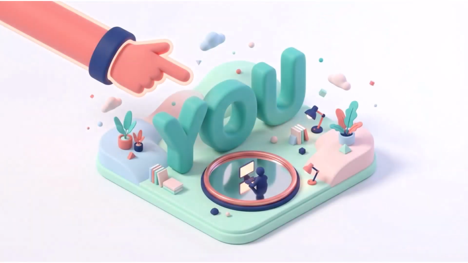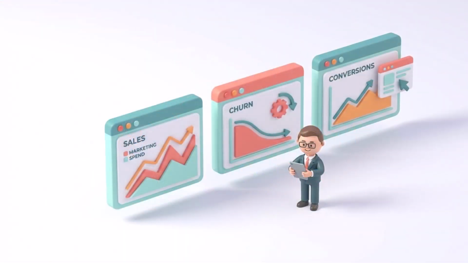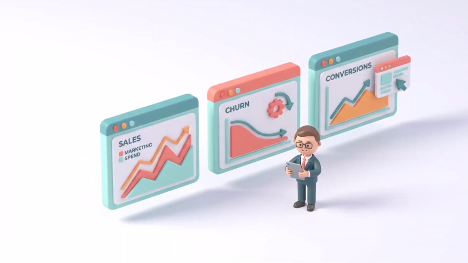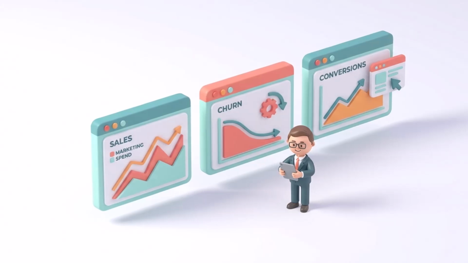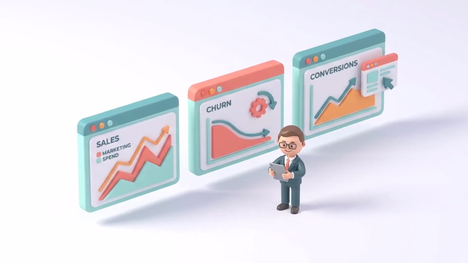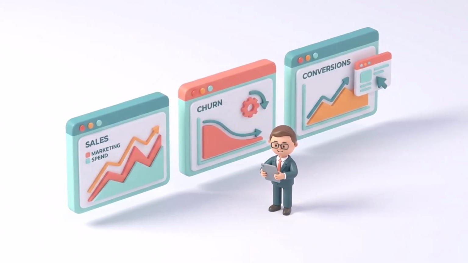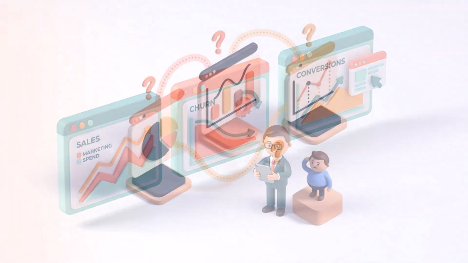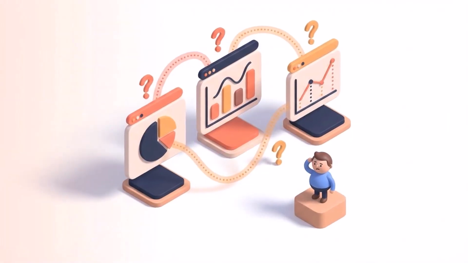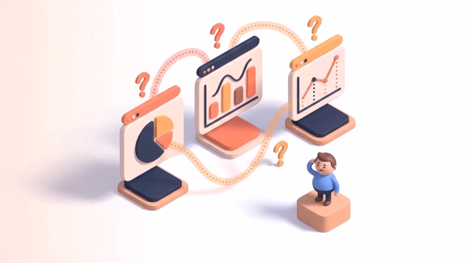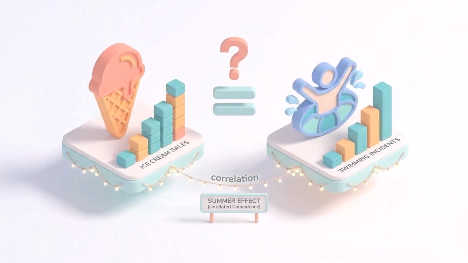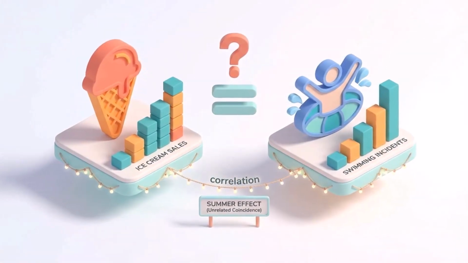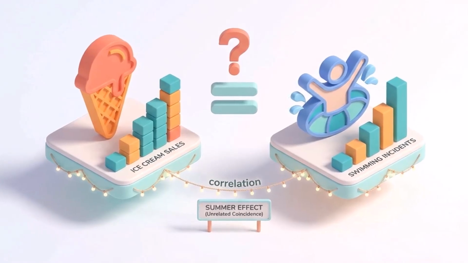Okay, but why should you care? Because right now, you're probably building models on correlations. Sales went up when marketing spend went up. Churn dropped when you added that new feature. Conversions improved after the website redesign. But can you actually explain the mechanism? Can you draw a straight line from cause to effect? Or are you just seeing two things move together and assuming one caused the other?